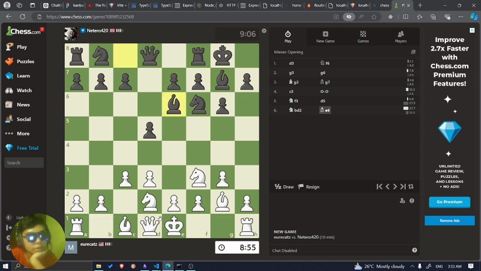Interesting. I feel like I need to castle right now, probably. I think I should push it there. The focus right here, right? The focus right here. I need to remove this.